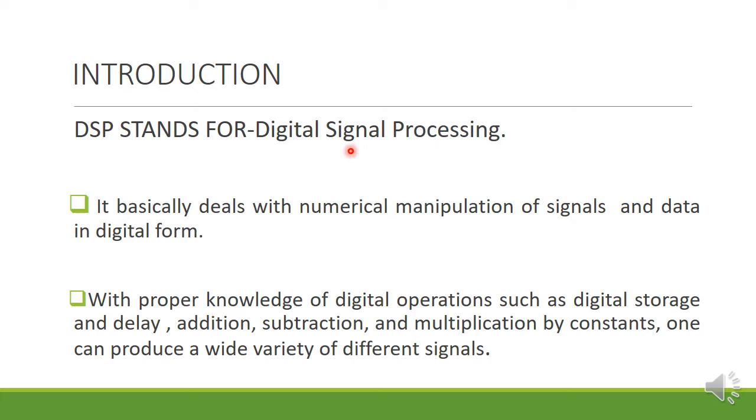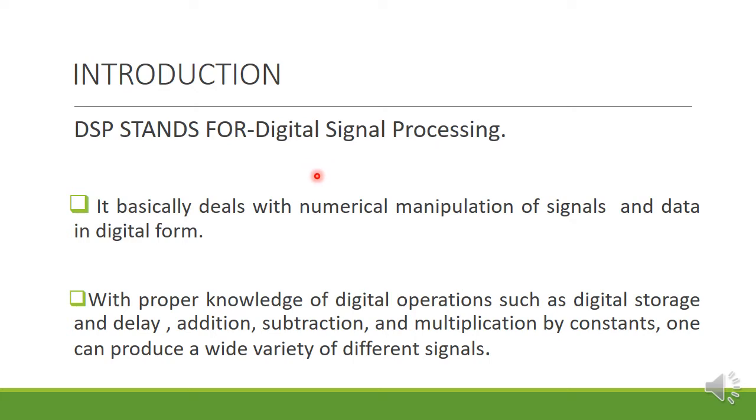Digital signals. So you should know what are called analog signals and what are called digital signals, which you already studied in the previous semesters. What is DSP? DSP is nothing but digital signal processing. So here we are going to study the process of digital signals.